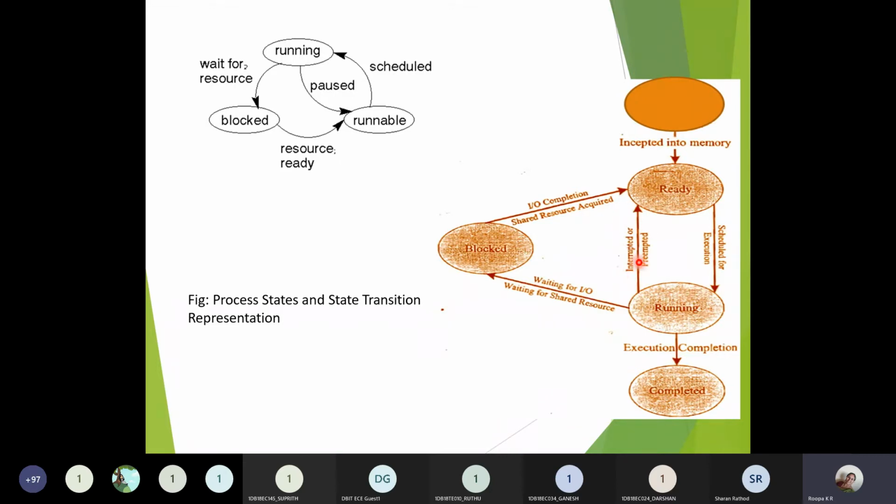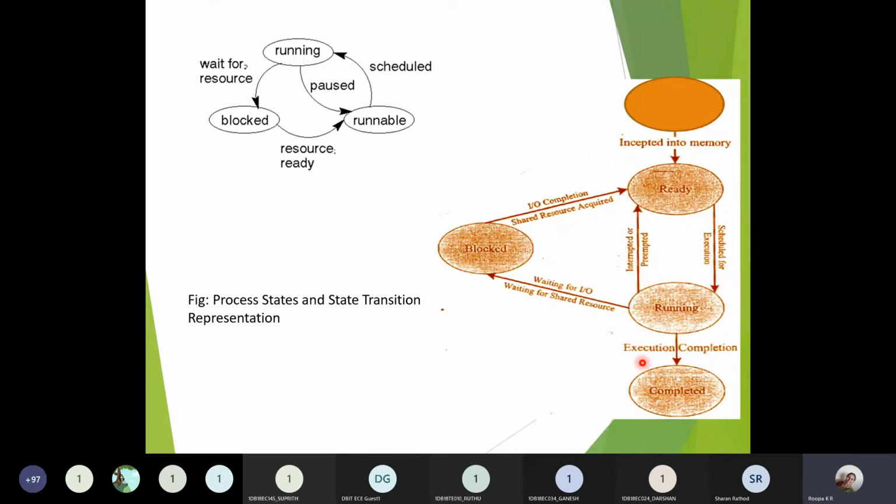Or else, if any resource which has to be accessed by the process is being used by some other process, then it goes to block state, where it waits for the resources, and once it gets the resources back from the block state, it again comes to ready state and goes to the execution part.